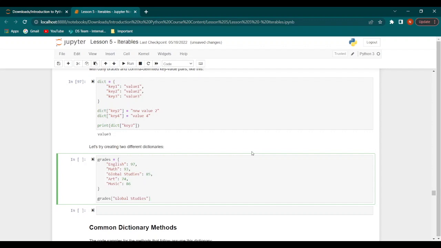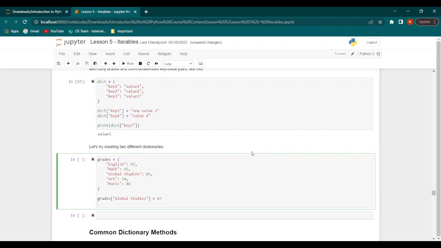So the student, instead of getting 85, now ended up with 87. And let's also add another subject here, which is gym. Let's say that the student got 97 in gym.